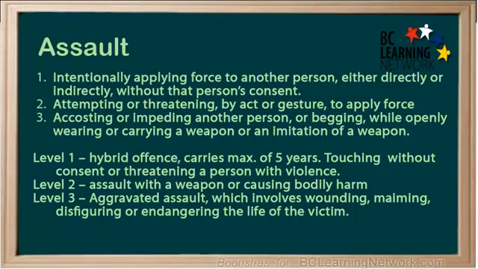The Criminal Code classifies assault according to 3 levels of severity. Level 1, a hybrid offense, carries a maximum of 5 years. This is touching without consent or threatening a person with violence. Level 2, assault with a weapon or causing bodily harm, injuring a person in a way that has serious consequences for that victim's health or comfort. Level 3, aggravated assault, which involves wounding, maiming, disfiguring, or endangering the life of the victim.